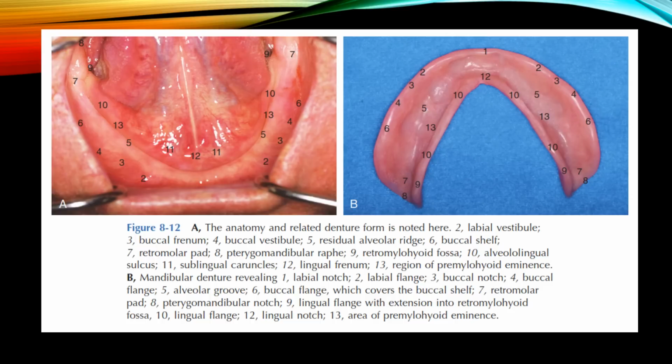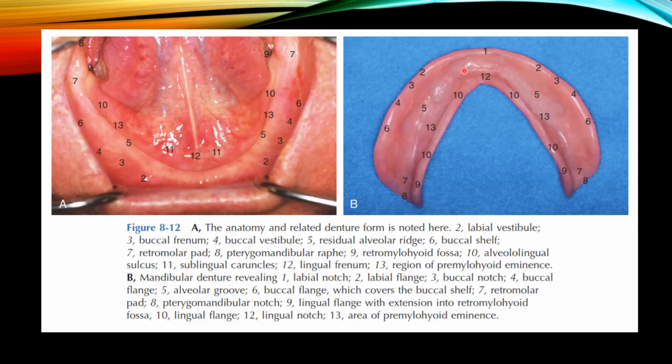This picture shows the comparison of intraoral anatomic landmarks of the mandible with those of the mandibular denture. Number 1 is the labial frenum intraorally, but in the denture it is known as the labial notch. Then the labial vestibule, the buccal frenum, and the buccal vestibule.